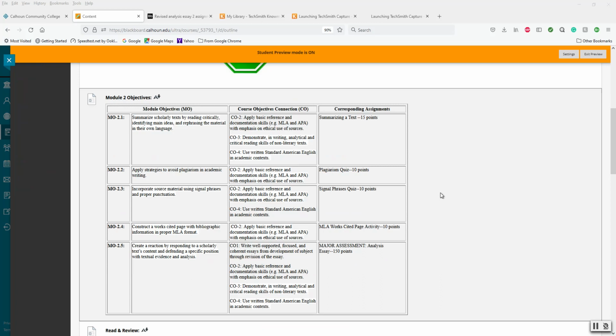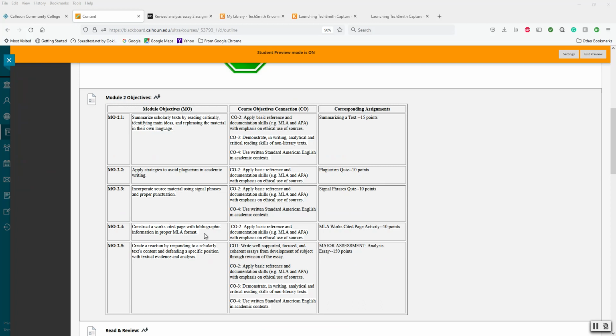Then is our second objective, apply strategies to avoid plagiarism in academic writing. Our next objective, incorporate source material using signal phrases and proper punctuation. Notice I have quizzes for both the plagiarism and the signal phrases.